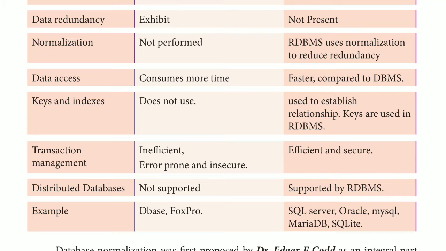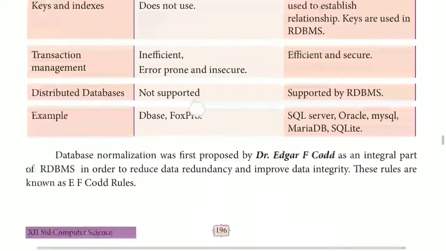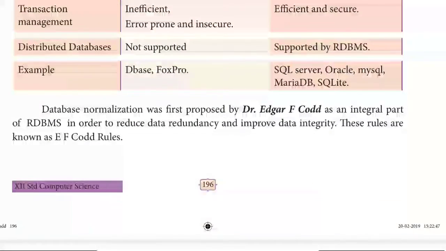Okay, so that's what a distributed database is. An example of a DBMS is dBase, FoxPro. Examples of RDBMS are SQL Server, Oracle, MySQL, MariaDB, SQLite. Okay, so these are all examples of RDBMS. Data normalization was first proposed by Dr. Edgar F. Codd as an integral part of RDBMS in order to reduce data redundancy and improve data integrity.